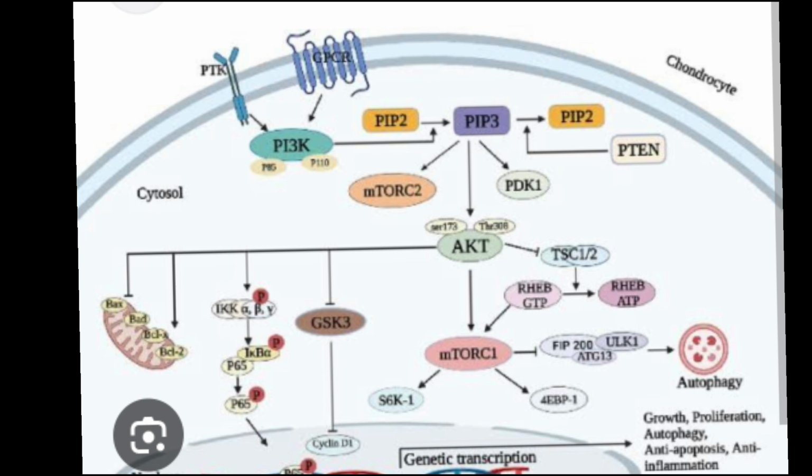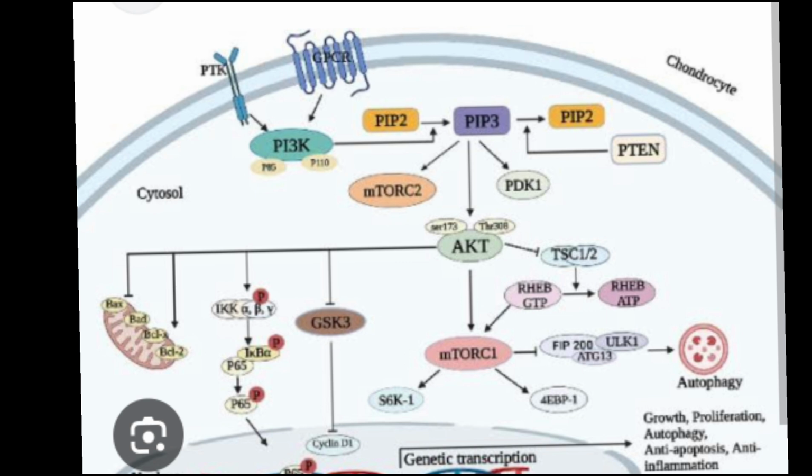Then PDK1 phosphorylates and activates AKT at threonine 308, while mTORC2 phosphorylates at serine 473. Fully activated AKT promotes cell survival, growth and metabolism. Then the downstream effects of AKT take place: inhibition of apoptosis, that is cell survival.